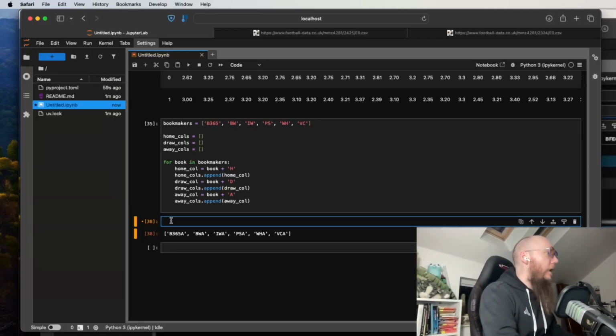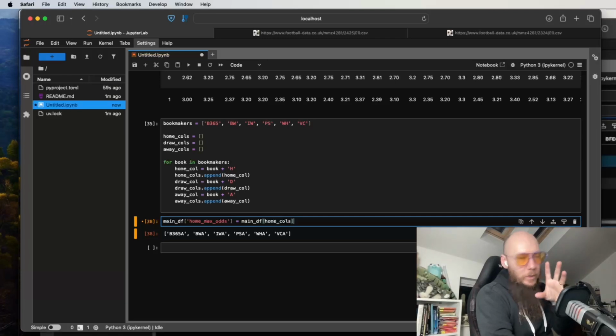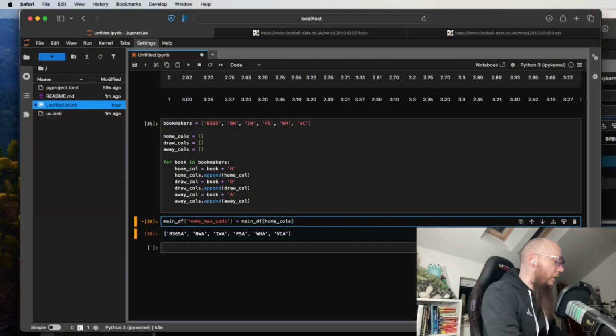So in main df, we're going to create a new column called home max odds, and that is equal to main df, home cols, the list of the home columns we created, and we want to take the maximum of whatever's in those home columns. The axis we do that across, we have to put in the keyword axis equals 1 to tell it to go across the rows, not down the column.